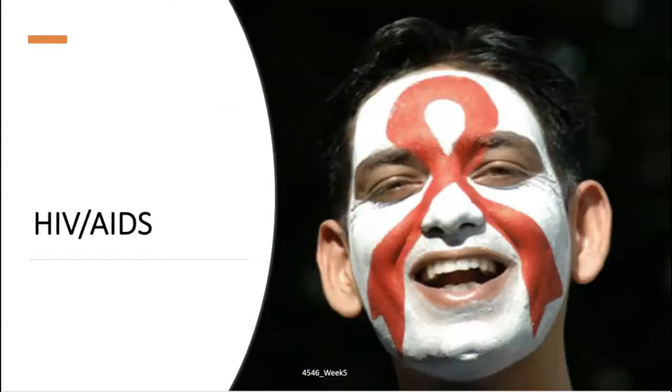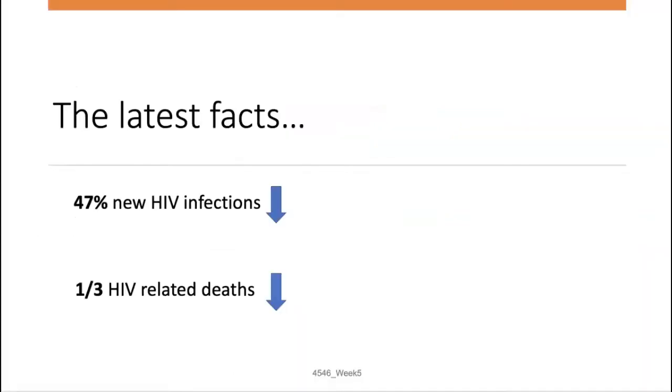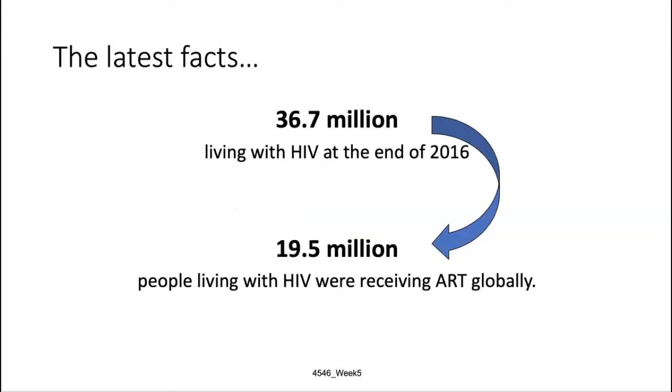Let's talk about HIV AIDS. The latest facts are that new HIV infections have decreased by 47%, and HIV-related deaths have decreased by 1/3. This achievement was the result of great efforts by national and global HIV programs.